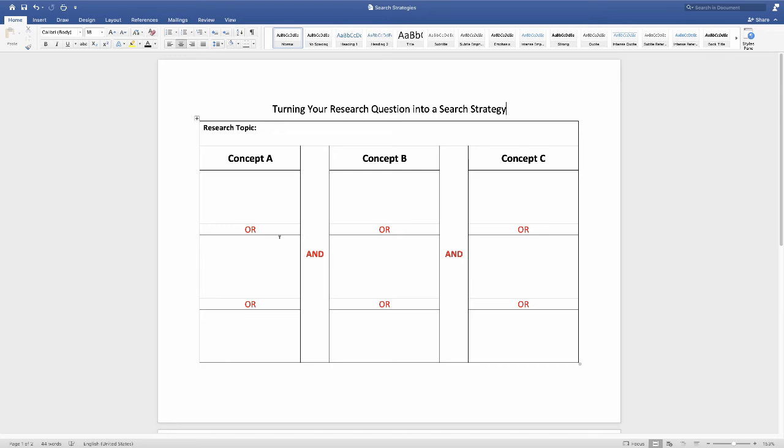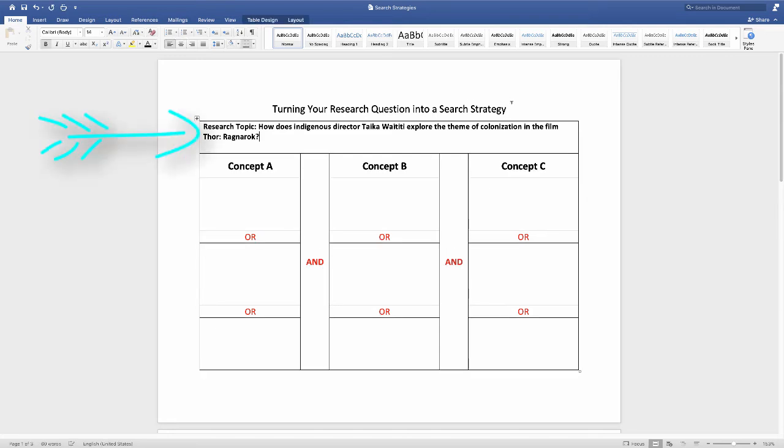Here's another sample research paper topic. How does Indigenous director Taika Waititi explore the theme of colonization in the film Thor Ragnarok? What are my concepts? I'm looking for insight into the work of a particular film director and a particular film, and then I'm also interested in the concept of colonization within that artist's particular work. That can make the next part, finding synonyms, a little bit difficult.